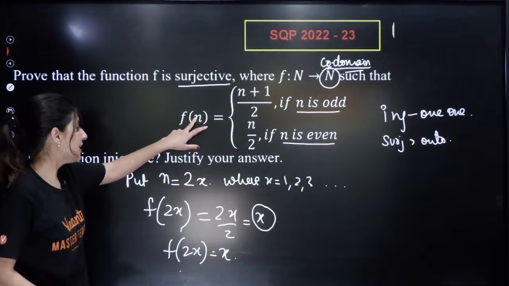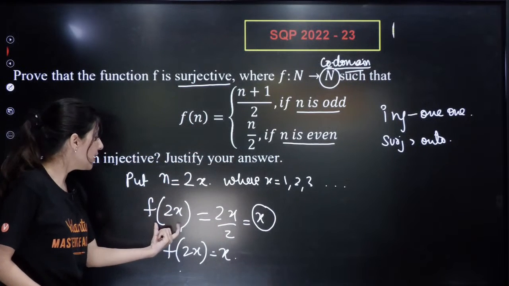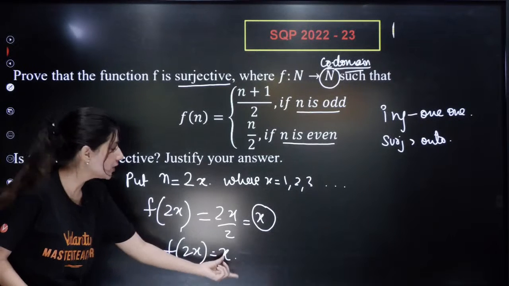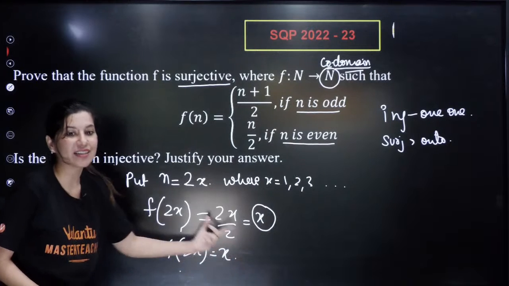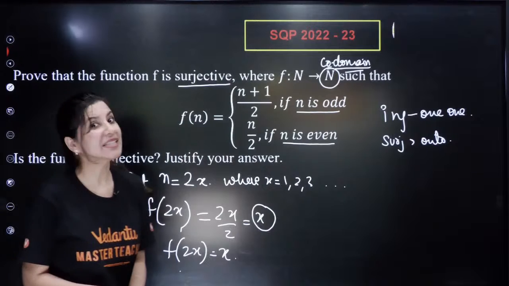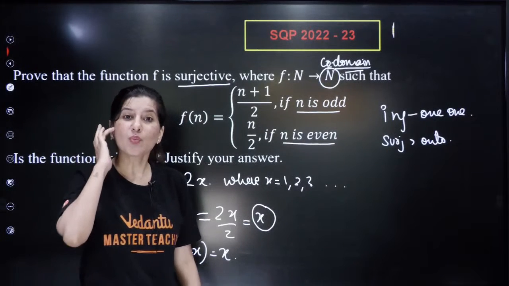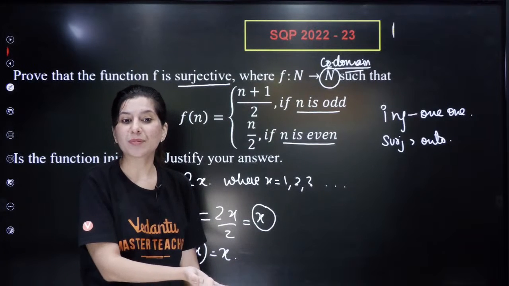So what I have done is n equal to 2x, so 2x upon 2, so x. The moment I put x equal to 1, I get 1. I put 2, I get 2. I put 3, I get 3. I put 4, I get 4. I put 5, I get 5. That means I get everything. I can put all natural numbers and I can get all the natural numbers.